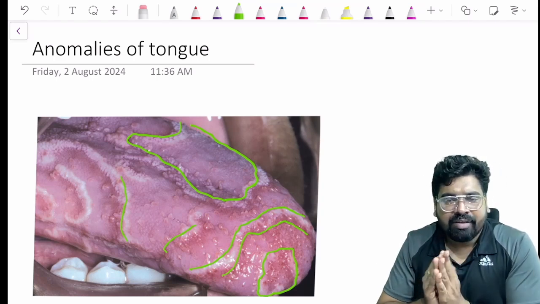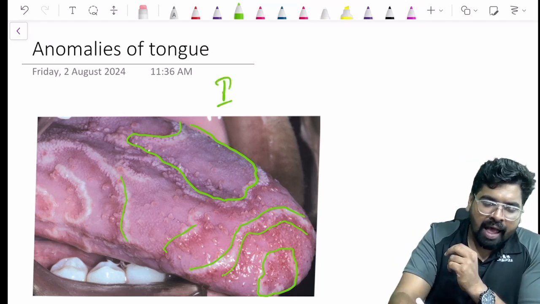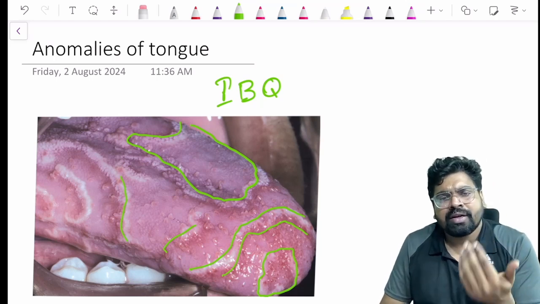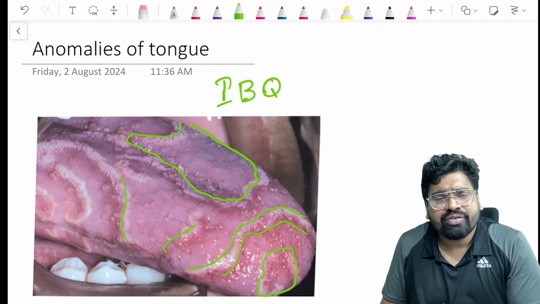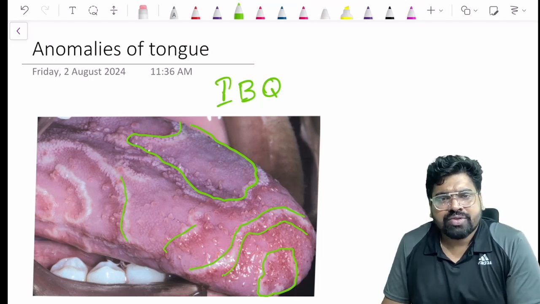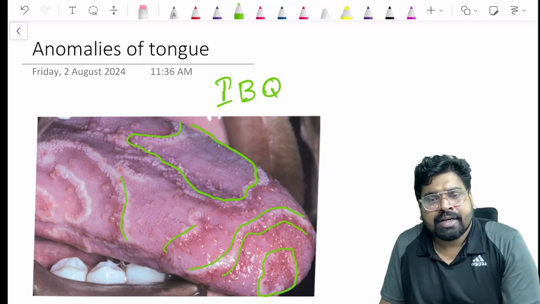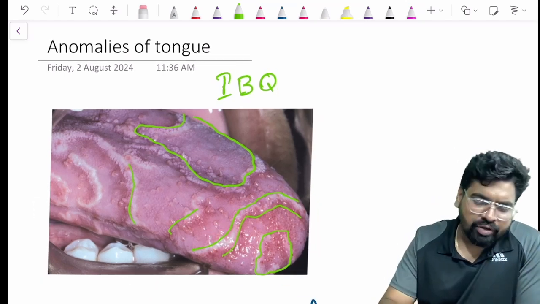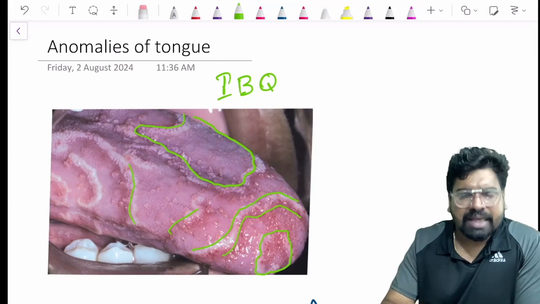So please remember this image. This is an image based question. We will discuss IBQs along with all the topics. IBQs are equally important. Image based questions are equally important. So we will discuss IBQs along with our syllabus. So what is exactly happening in this geographic tongue? I hope the image is clear to you.